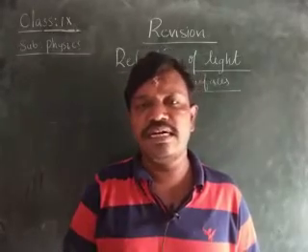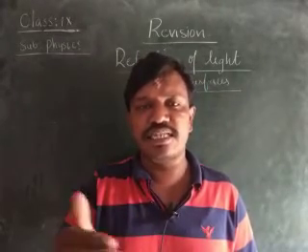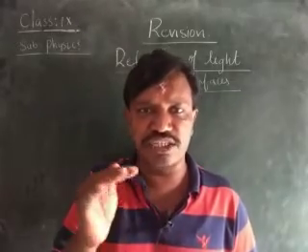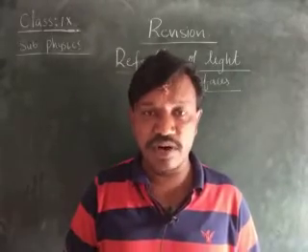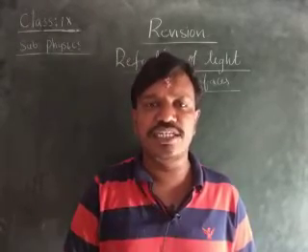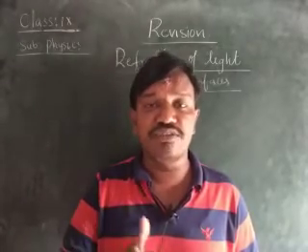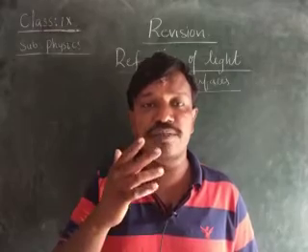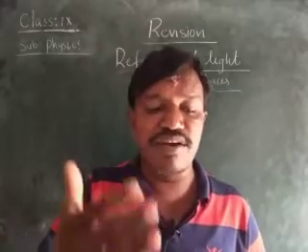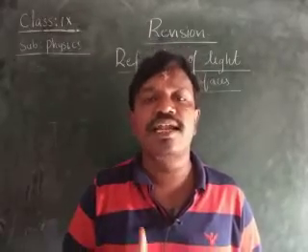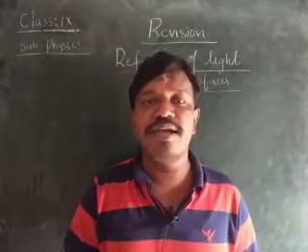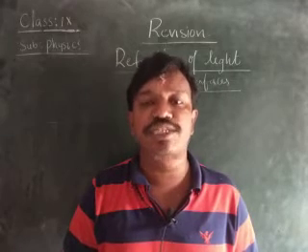In this chapter, when we were learning about the reflection of light, I explained what is light. Light is a form of energy, which makes us see the beautiful, wonderful world around us. That is called light, children. And here we have what is medium. Medium is the source through which energy is transmitted.